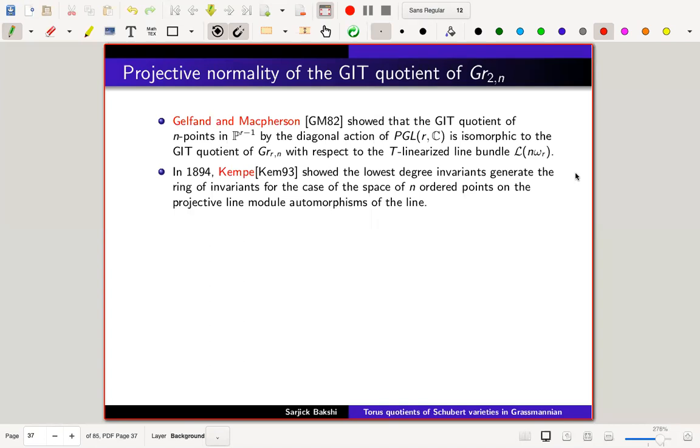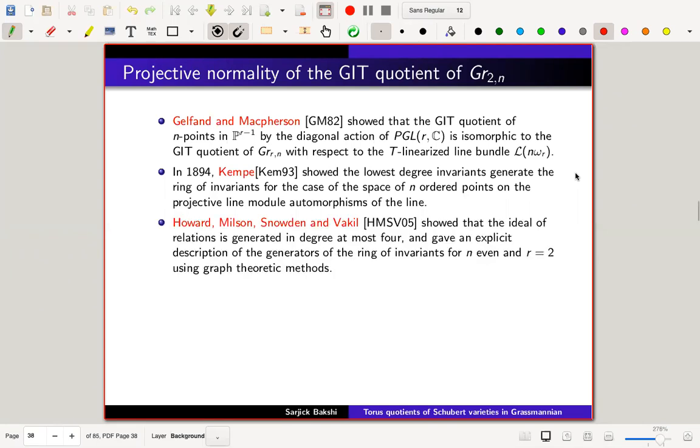Kempe, so there was no GIT at that time. The language is nowhere close to the language we currently read. However, Kempe managed to show that the ring of invariants is generated in the least degree. And this is what Howe, in his book on classical invariant theory, I forgot the name, I'm not sure, mentioned as the deepest result in classical invariant theory, and attributed to Kempe.